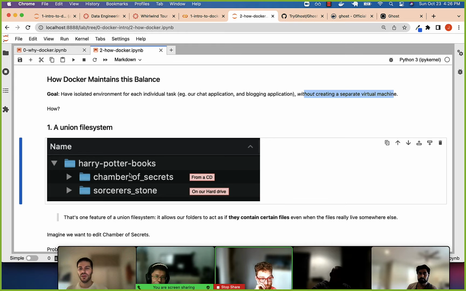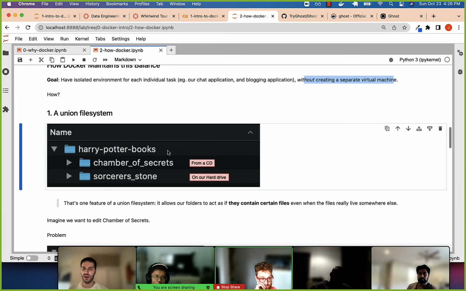One is, let's say we want our Harry Potter books, and we get one Harry Potter book from a CD, like in those old days, we borrow a friend's CD, and another one we have on our hard drive. So one feature of the union file system is it can make it look like both of these sets of files are under the same folder, even if one lives somewhere else.